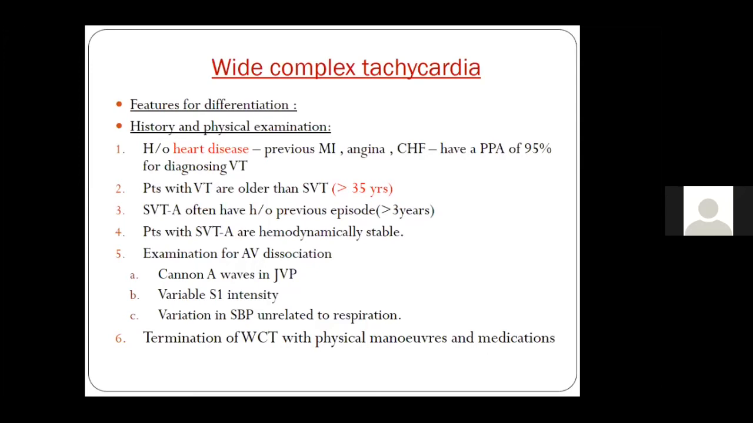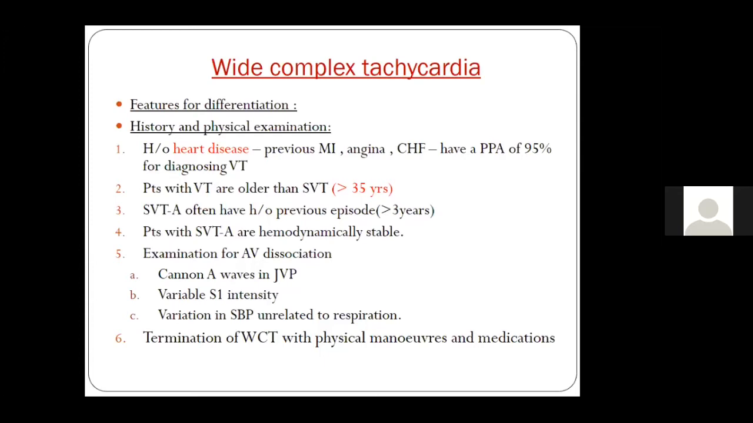So this triad is clinically very important in a patient with AV dissociation. We know that in a patient with complete heart block, which also has AV dissociation, we get cannon A waves, which are usually irregular and with a bradycardia. However, in VT, the cannon A waves occur with a tachycardia and are usually irregular.